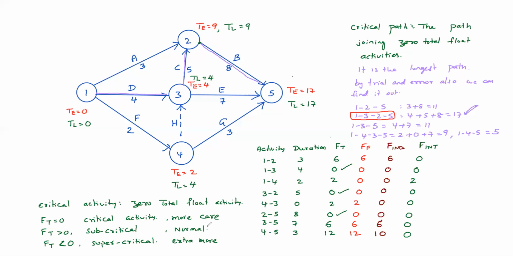By mobilizing more resources like manpower, you need to complete those supercritical activities to finish the project in time. That's why we need to identify whether an activity is supercritical, critical or subcritical. Clear that it's based on total float.